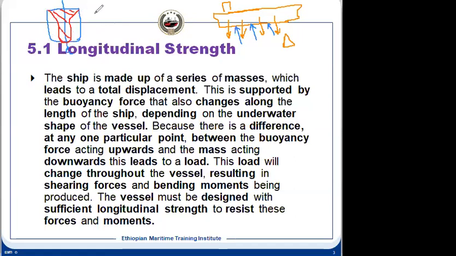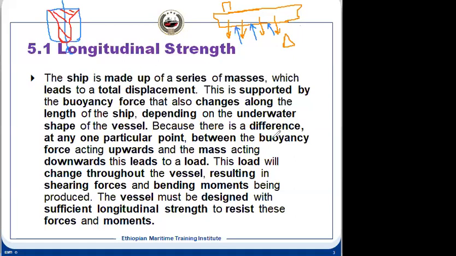So though we can divide the ship in uniform intervals, the cross-sectional area is not the same. As the cross-sectional area is not the same, that is giving us the buoyancy force, that upward force, so it will be supported not uniformly. It means there will be a difference in the forces supporting the ship.